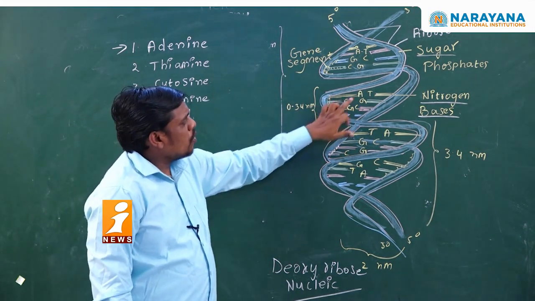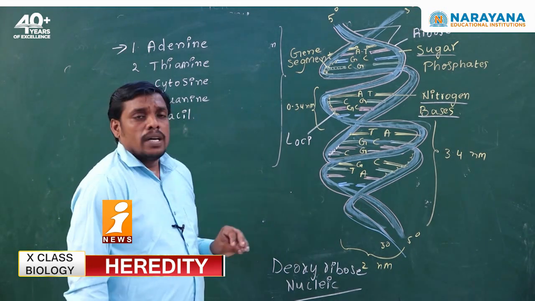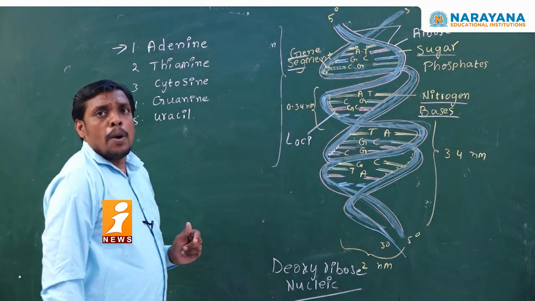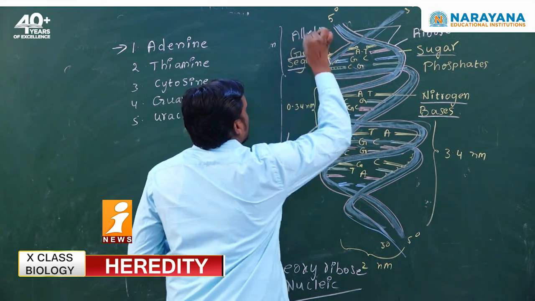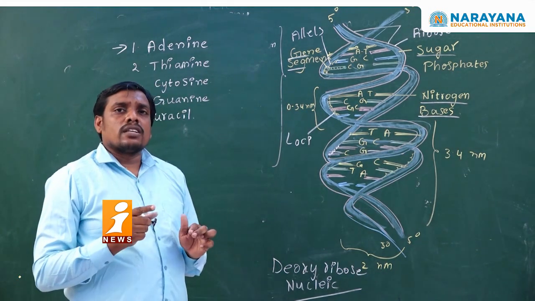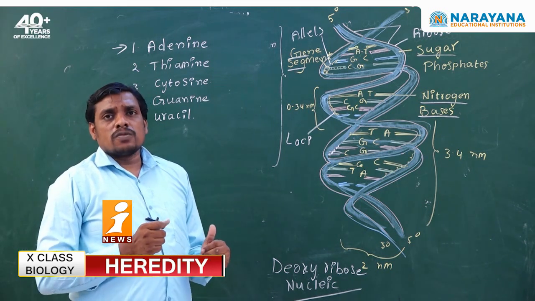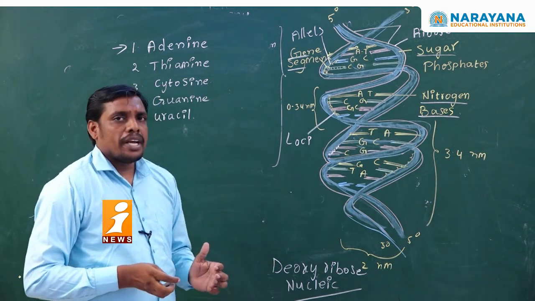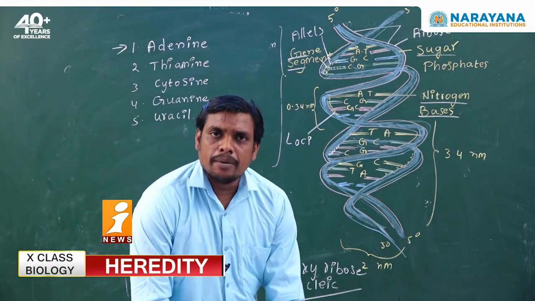In specific locations of the DNA, in between the nitrogenous bases, some gene segments are present. The gene segments generally contain paired structures called alleles. These alleles move along with the DNA from the parent generation to offspring. So DNA is responsible for heredity or the inheritance process. How is it possible? What is the origin of DNA? Let us see.